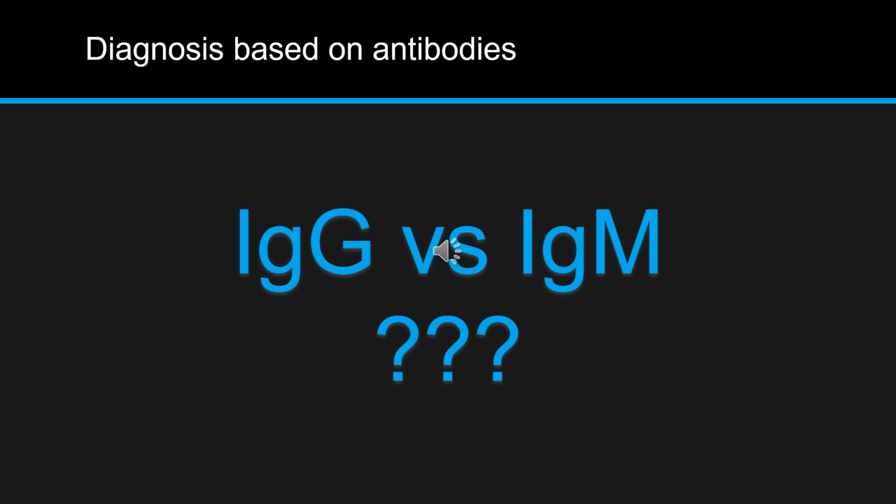Now, one more important point I want to tell you. In case of diagnosis, if they ask you how will you diagnose the infection, your answer is going to be PCR, because it is a proper method to diagnose the infection and the results will be accurate. But if they ask you about antibody based diagnosis, IgM or IgG, you have to know one concept. IgM is a big molecule and it can't pass through the placenta, and IgG, except the IgG2 type, all IgGs can pass the placenta and go to the baby.